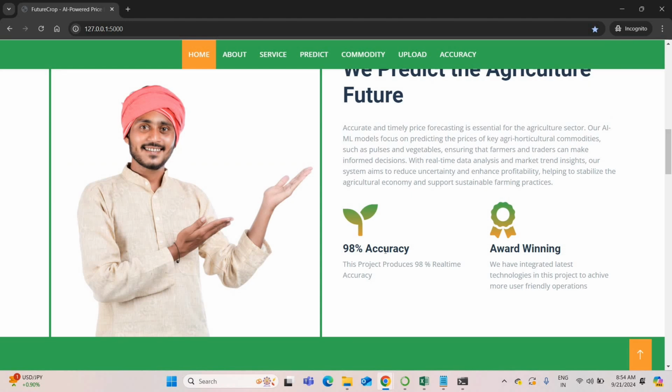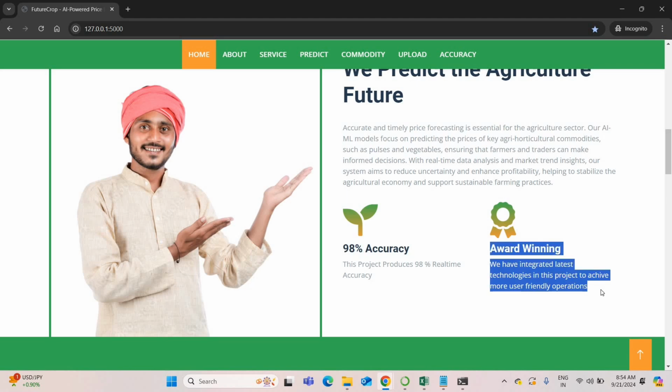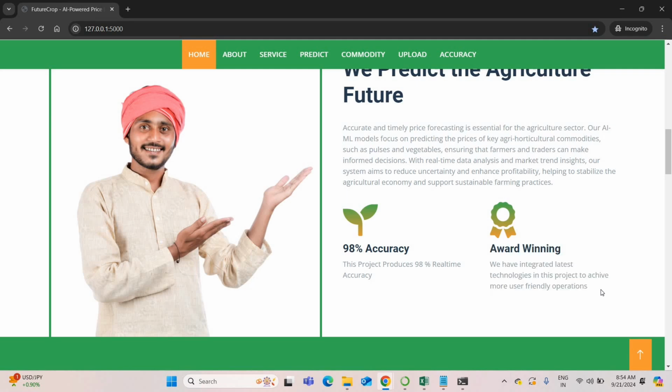So this project produces 99% accuracy. Okay, so it produces 98.7% overall. We have mentioned it as 98% accuracy. This is the award-winning project. As I mentioned earlier, this project is completely based on SIH, the Smart India Hackathon. This project is based on Smart India Hackathon problems.